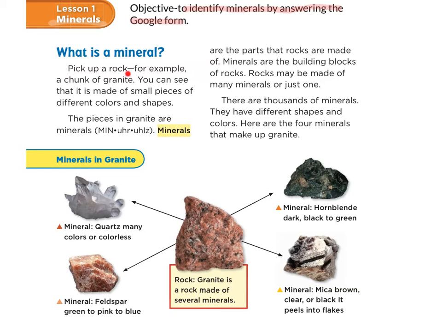Pick up a rock, for example, a chunk of granite. You can see that it is made of small pieces of different colors and shapes. The pieces in granite are minerals. There's pronunciation, minerals. Minerals are the parts that rocks are made of. Minerals are the building blocks of rocks. Rocks may be made of many minerals or just one. There are thousands of minerals. They have different shapes and colors. Here are the four minerals that make up granite.